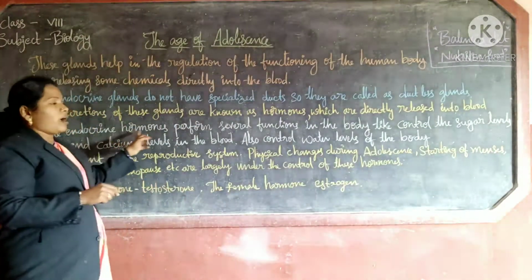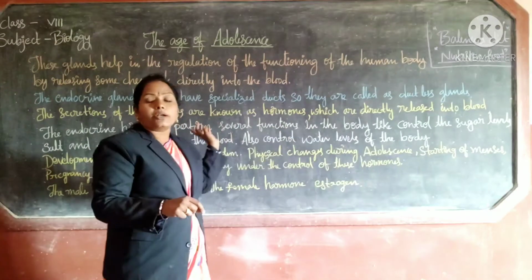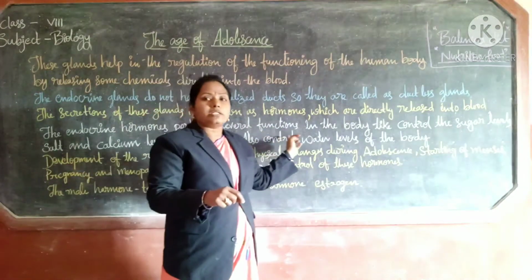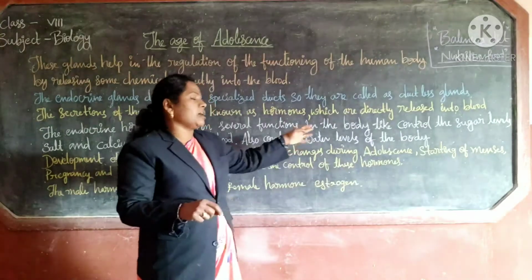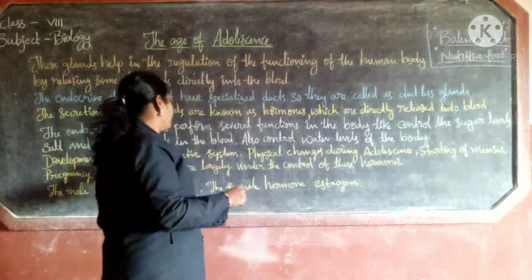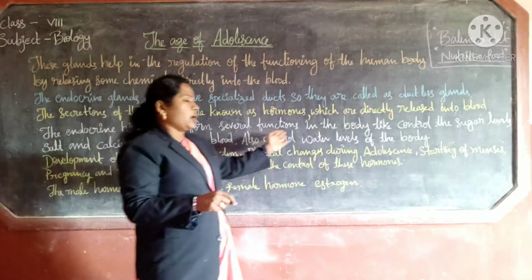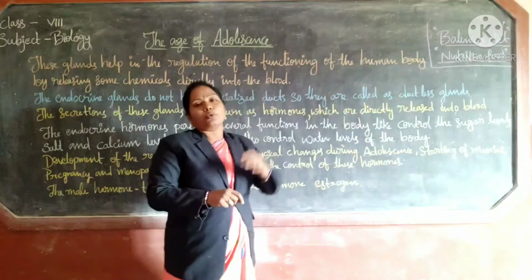The endocrine hormones perform several functions. The endocrine glands perform specialized functions in the body, like control of the sugar levels and fat levels in the body, and also control water levels in the body.